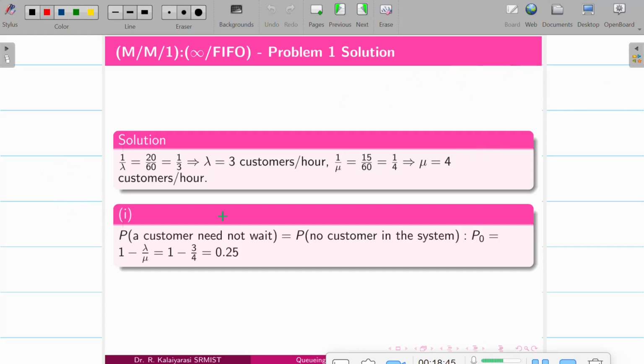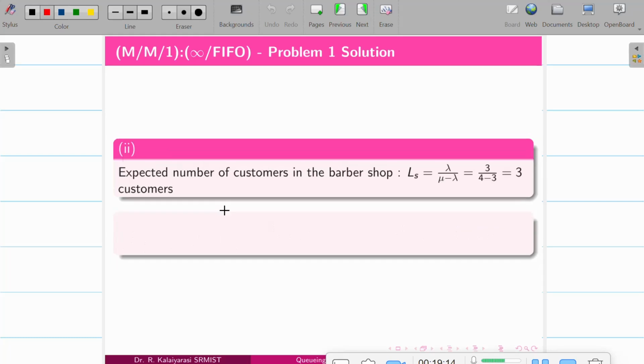So the first question is the customer need not wait, so no customers in the system. So P naught is equal to 1 minus lambda by mu, because the system is busy. Lambda by mu is the traffic intensity, so from the total, traffic intensity is subtracted. So we'll find 1 minus 3 by 4 is equal to 0.25.